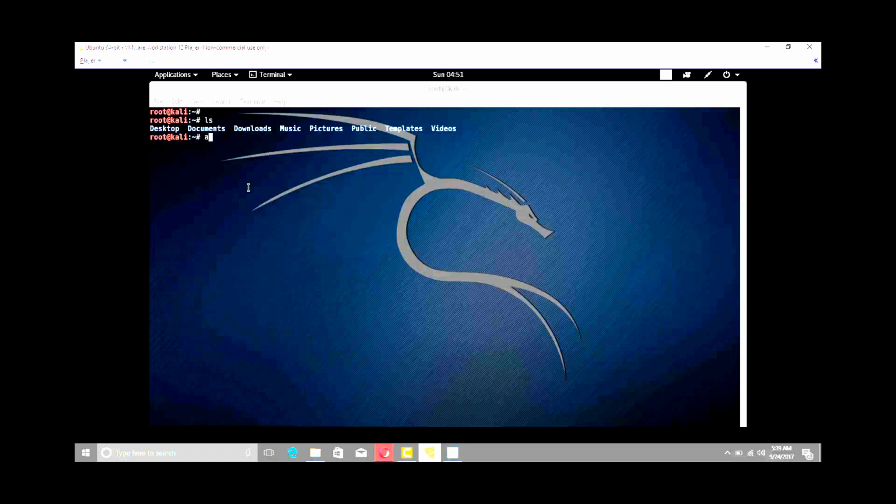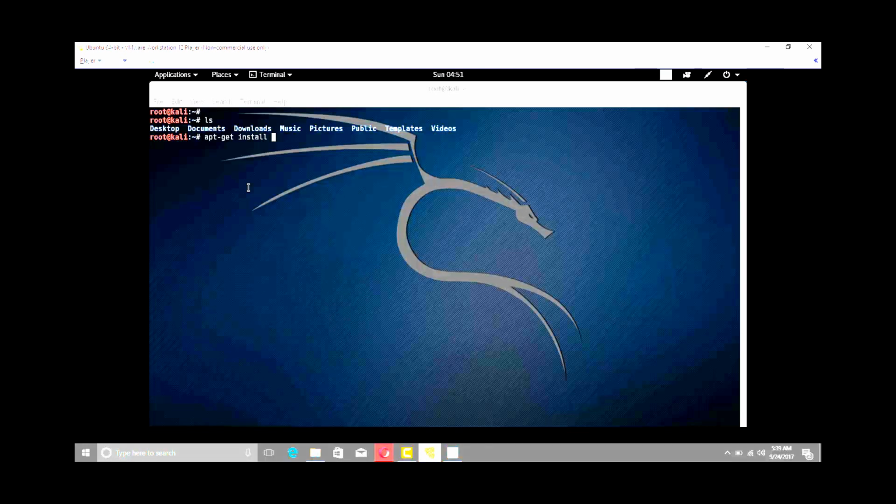Now if I want to install some applications, you can just run apt-get install and the application name. Maybe it may be a hacking tool, or a media player, video player, music player, anything. You can install a package through apt-get install.